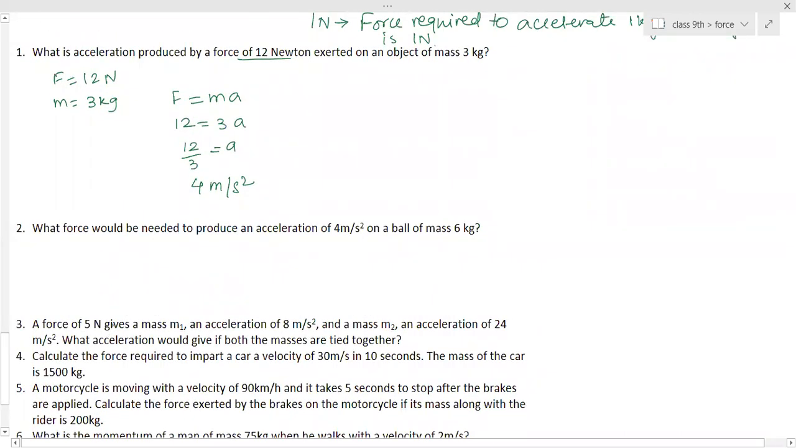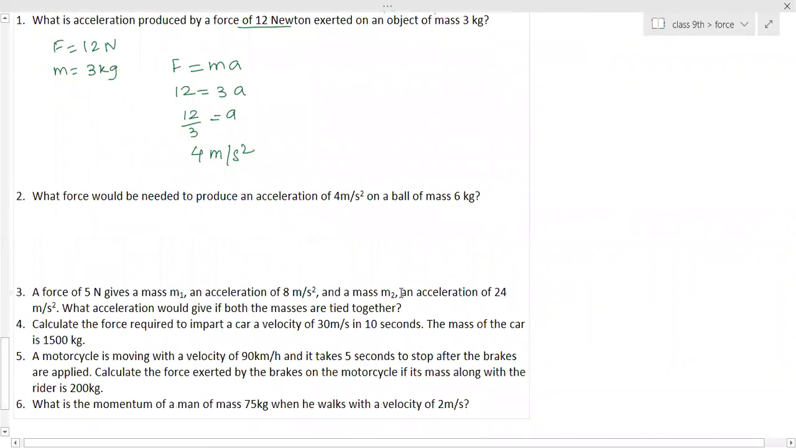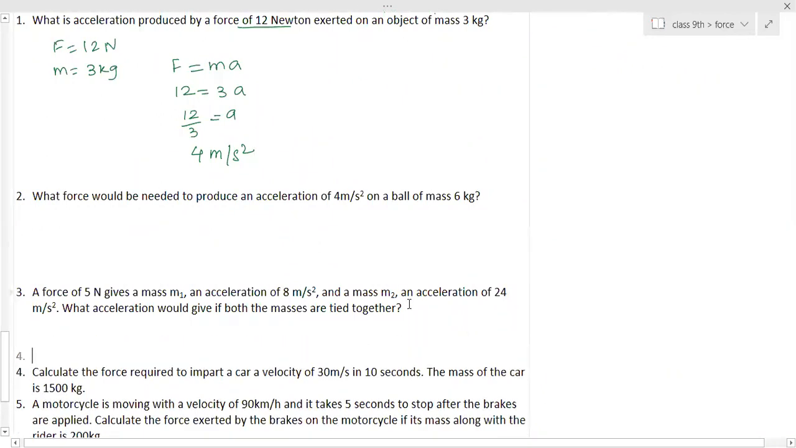Then the second one: what force would be needed to produce an acceleration of 4 meter per second square on a 6 kg mass? Yes, you can try all of them. These are all easy, straightforward questions. Ma'am, are these questions from the textbook? No, I have taken from somewhere else, from some picture. So we have to write the questions as well. Yes. There's a worksheet. I will give you a worksheet. Okay, thank you.